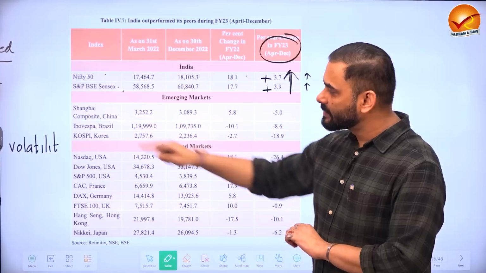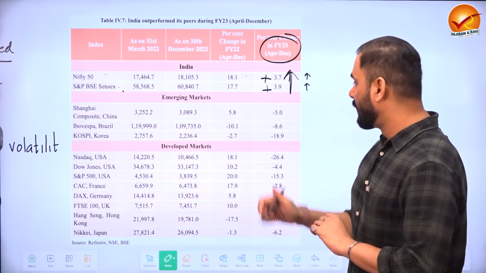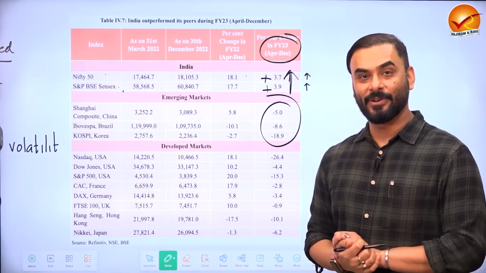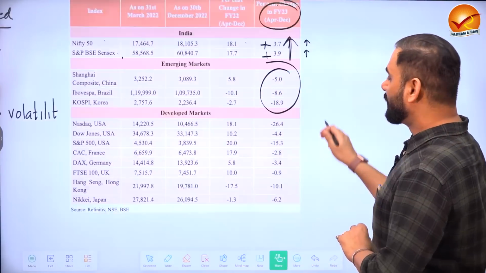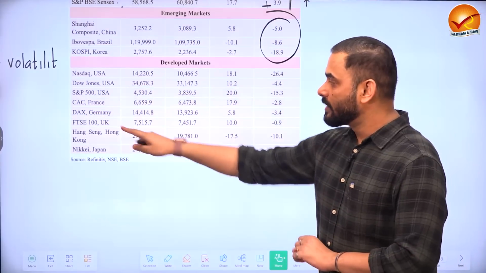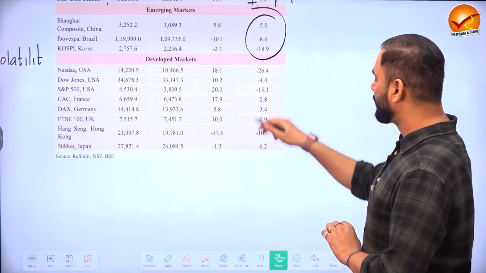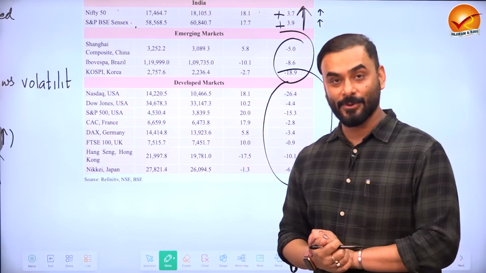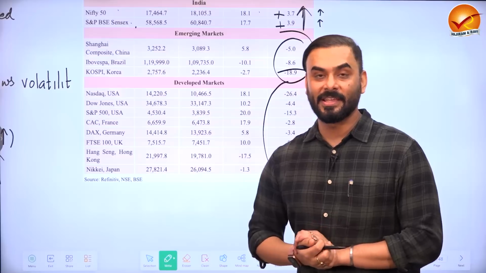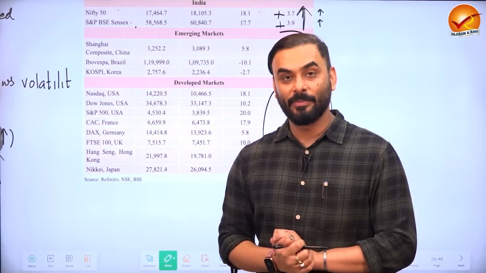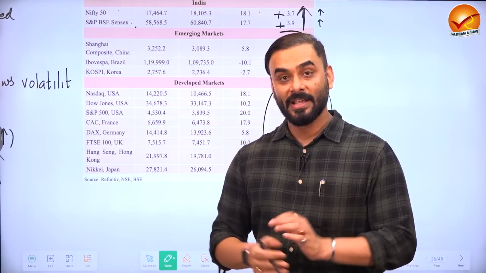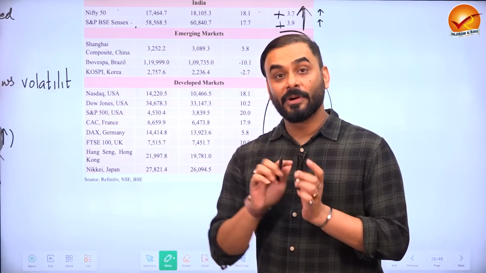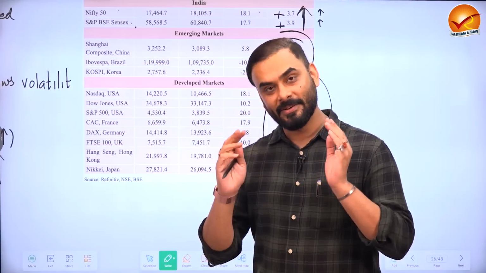But look at other countries like China, Brazil and Korea. Their performance is negative, which means their stock markets show a lot of volatility and negativity. Look at the developed countries of the world like USA, Germany, UK, etc. You see negative points, which means they also registered negative growth. So the economic survey is saying that the Indian stock market, Bombay Stock Exchange and National Stock Exchange, were very resilient and strong. Not in absolute terms, but compared to others, we did better.